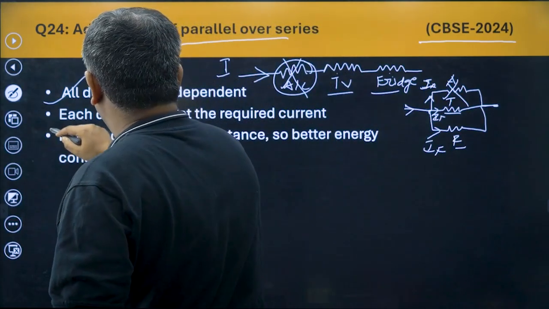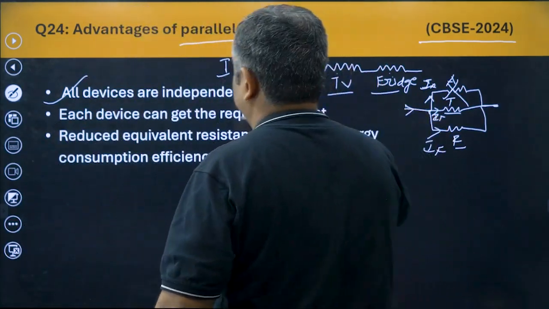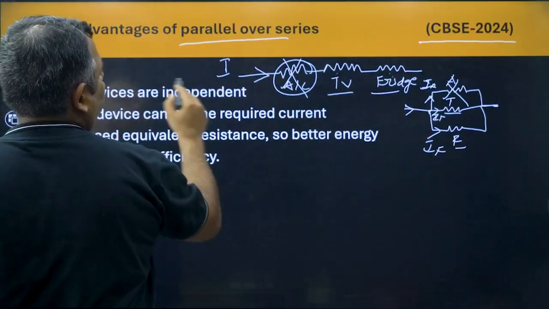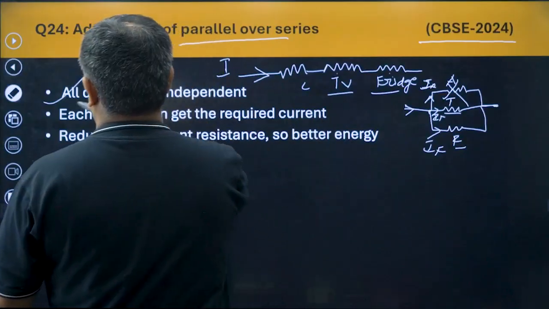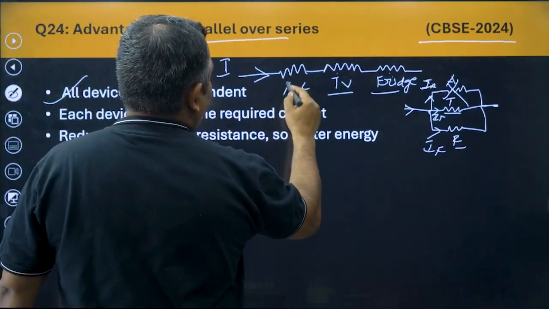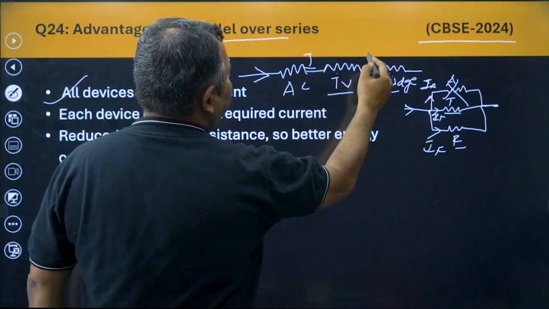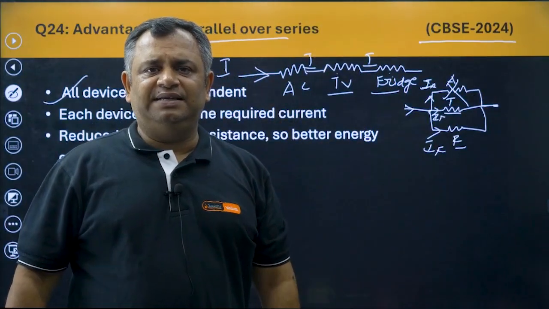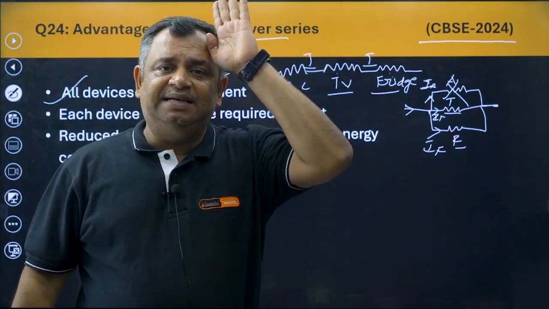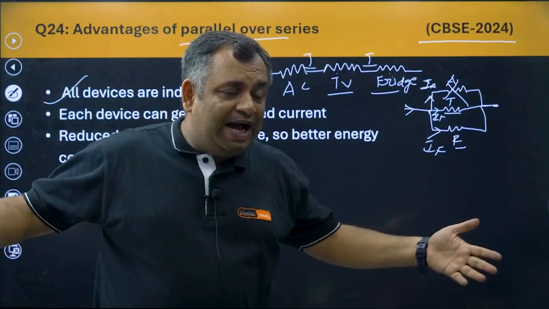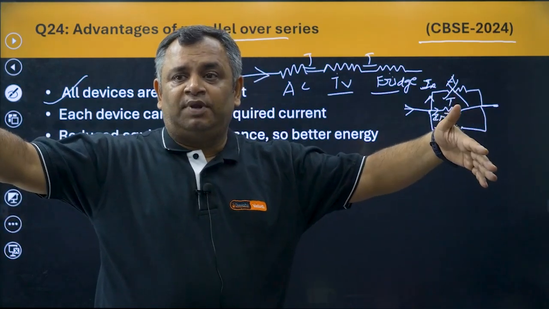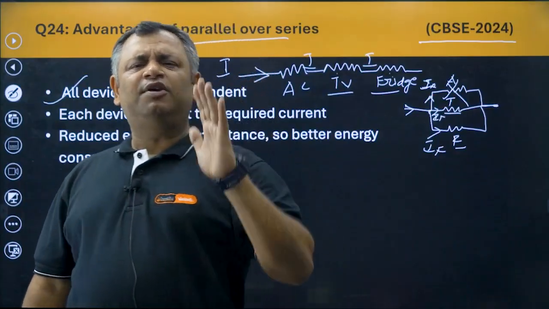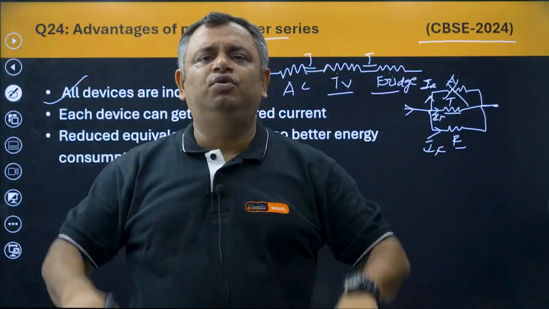Now let us see next point. Like we said, here each of the devices is getting fixed current I. Each of the devices, irrespective of the nature of the device, irrespective of the requirement, each is getting current I. So like you have your brothers and sisters, and each one of them has got a different appetite, but each one of them is being given a fixed amount of food.